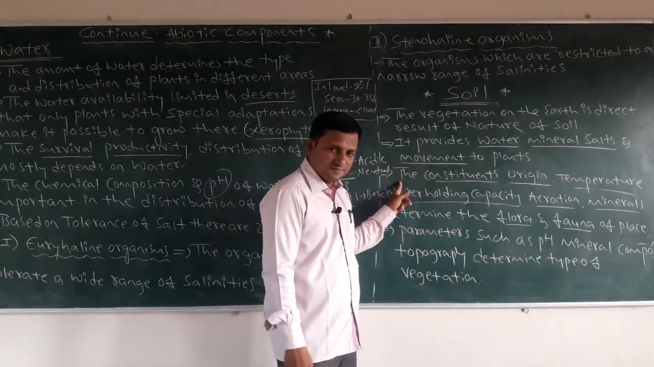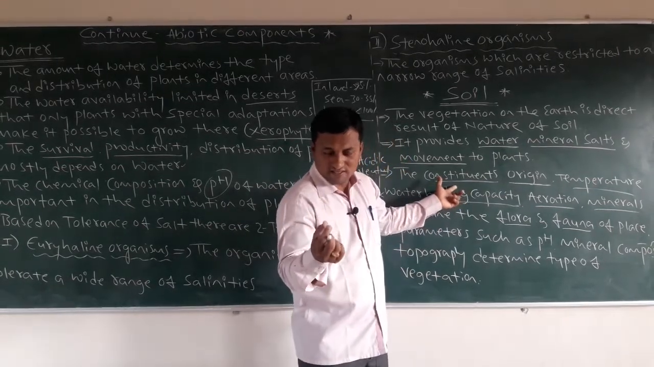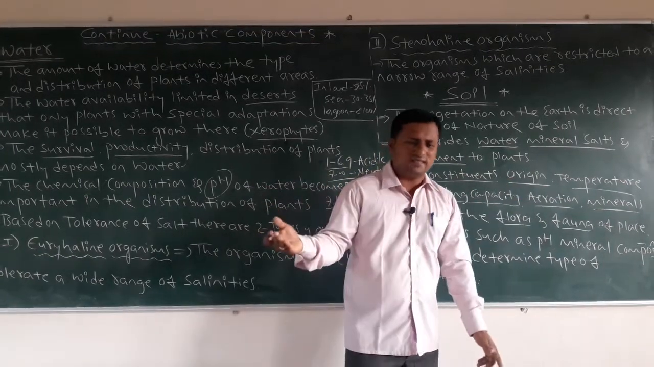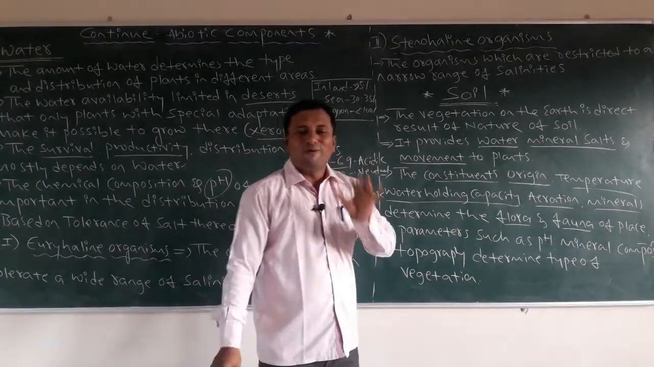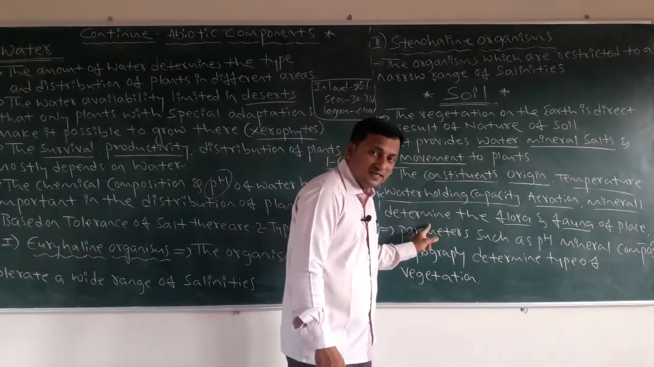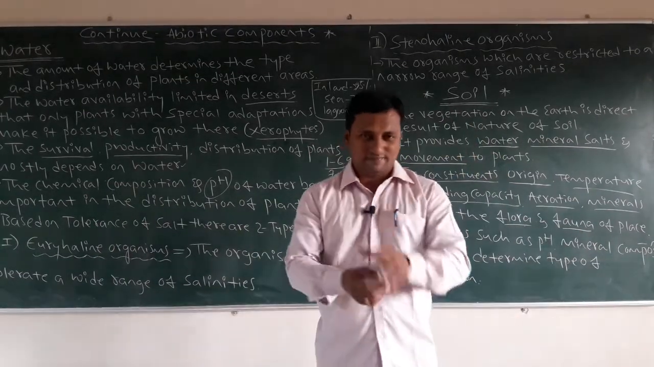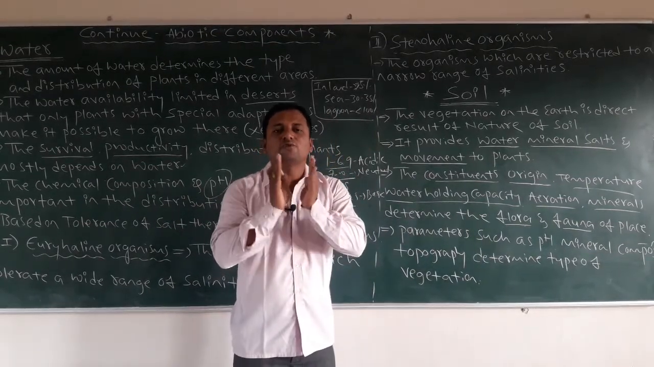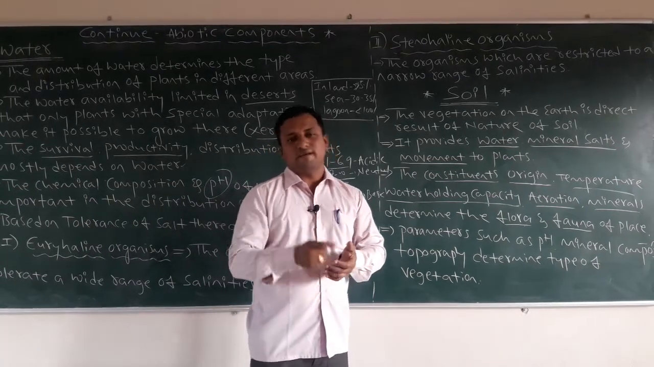Okay. Then comes next. See here, the soil constituents, the soil composition, and where it originates, the particular place. Origin, temperature, and another very important one is water holding capacity, aeration, and minerals, which determine the flora and fauna of a particular place. Just see what they are saying: how the soil becomes rich, and which soil is good for which type of organism.